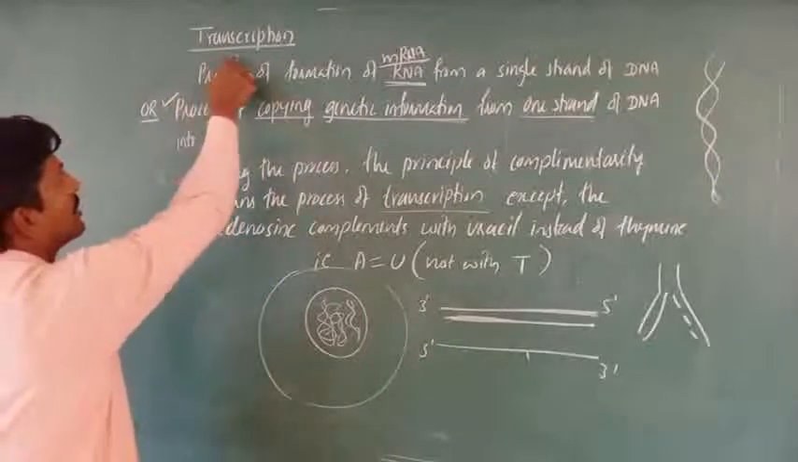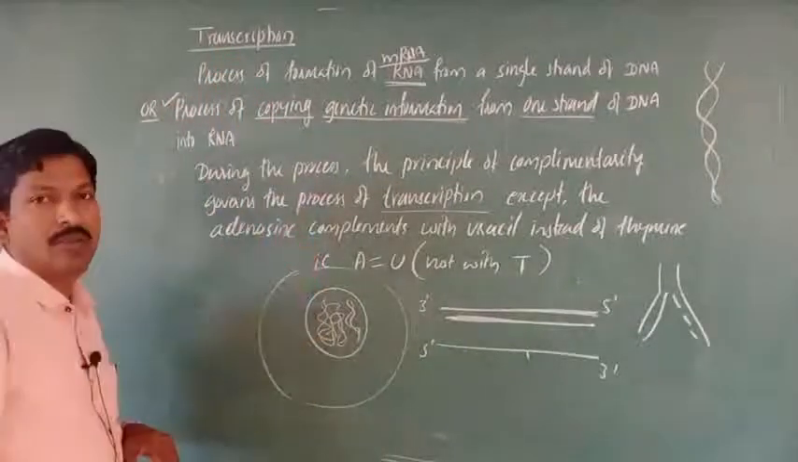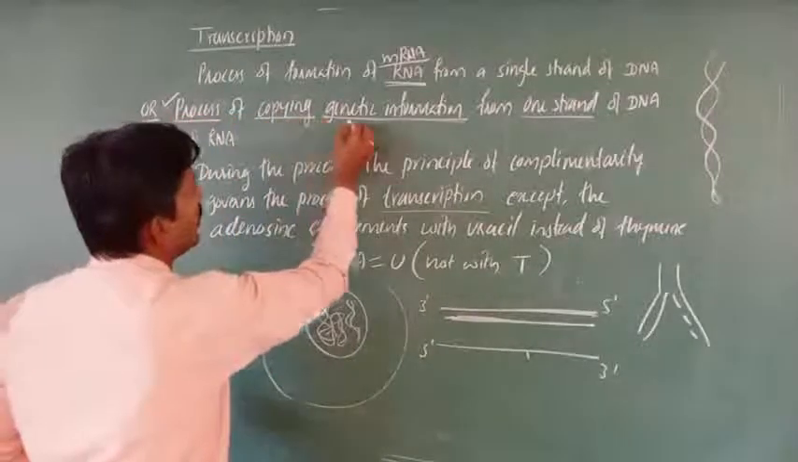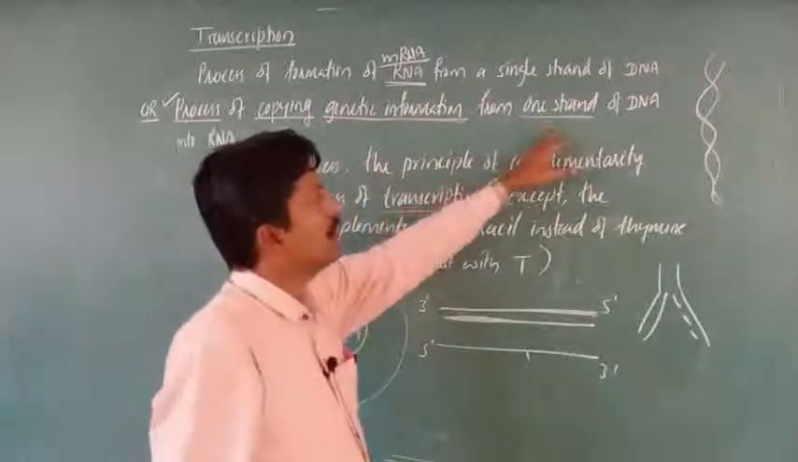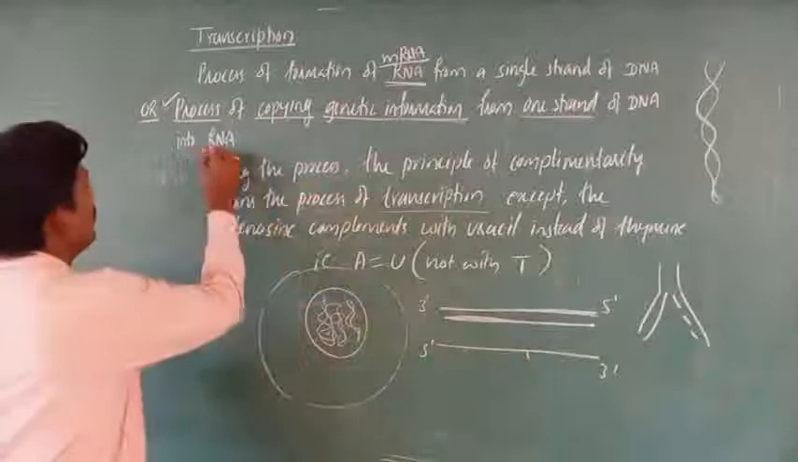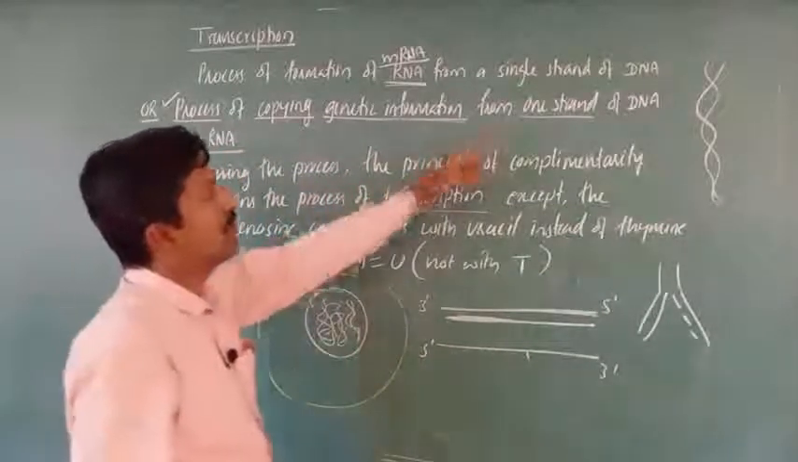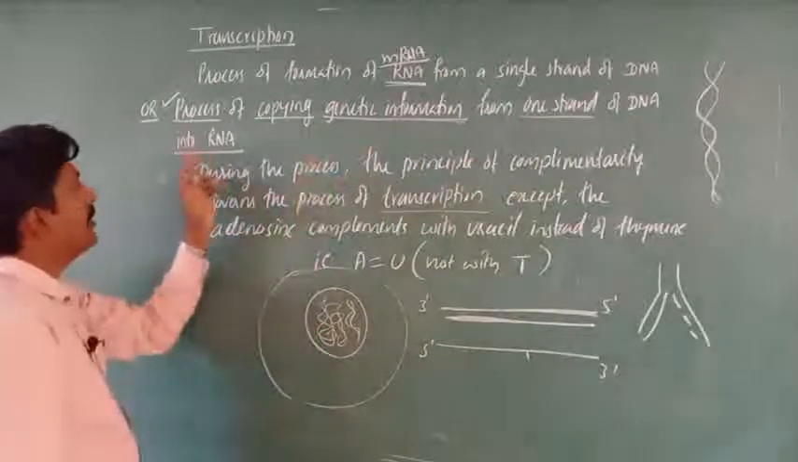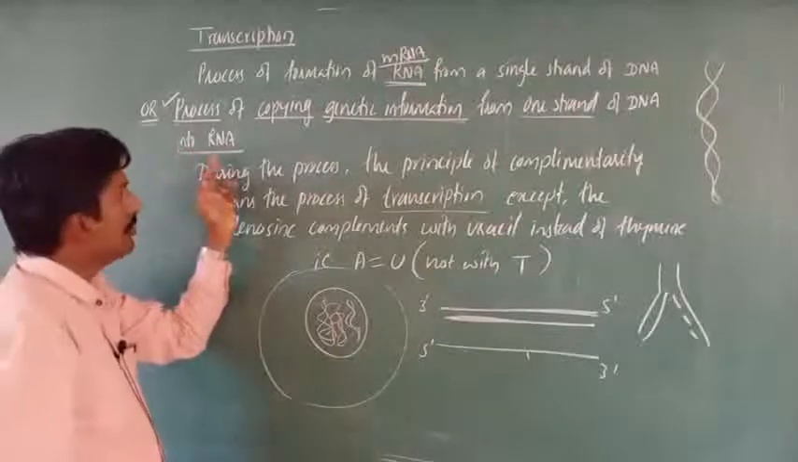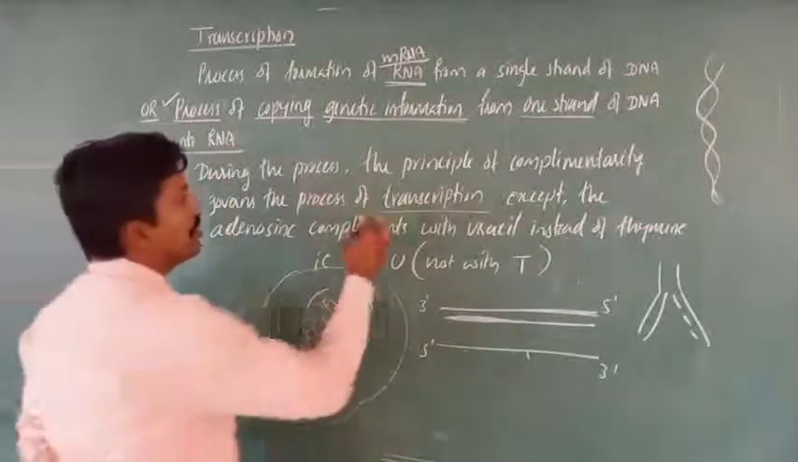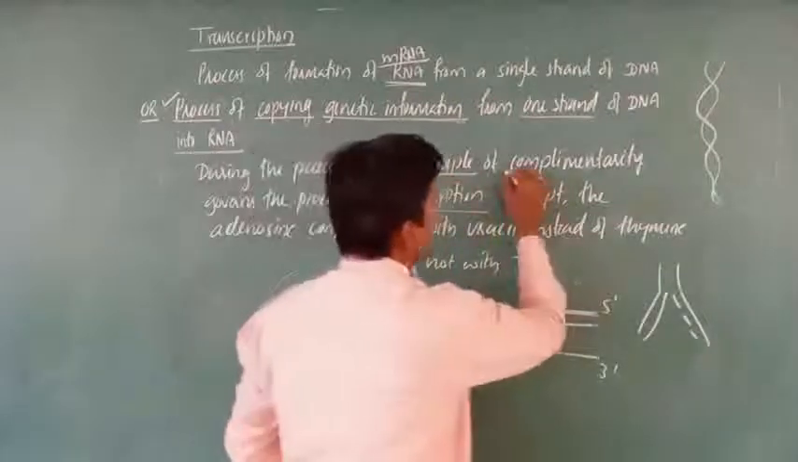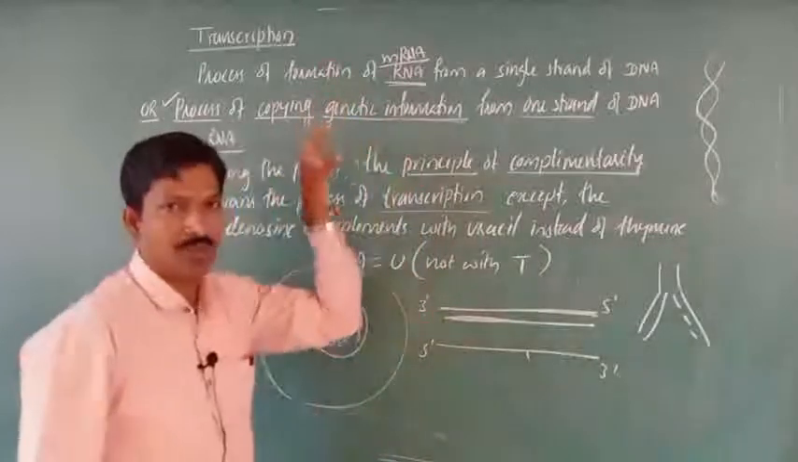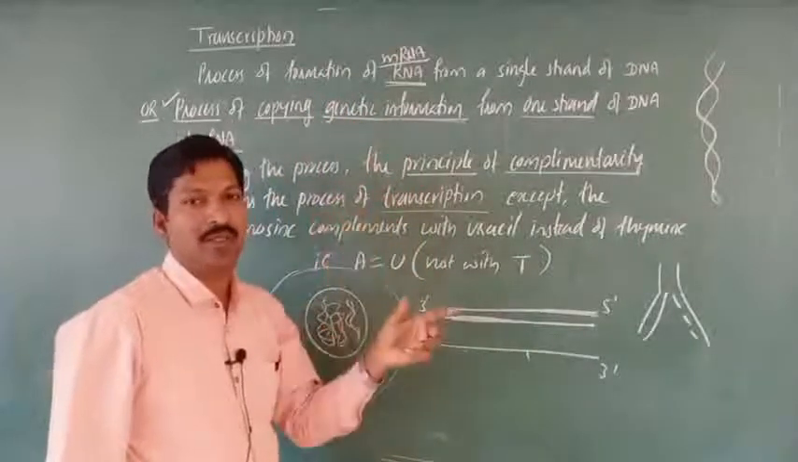What is transcription, or define transcription if they ask? You can write this point: the process of copying genetic information from one strand of DNA into RNA. One strand of DNA is involved in the copying process, and by that the RNA is formed. During this process the principle of complementarity applies, which we call Chargaff's rule.